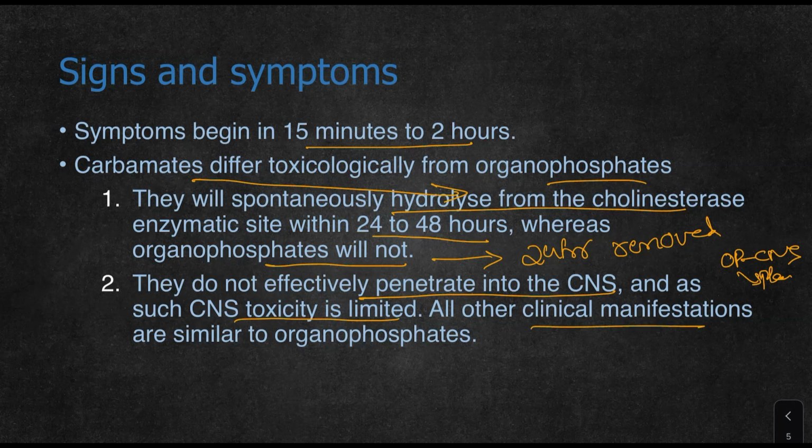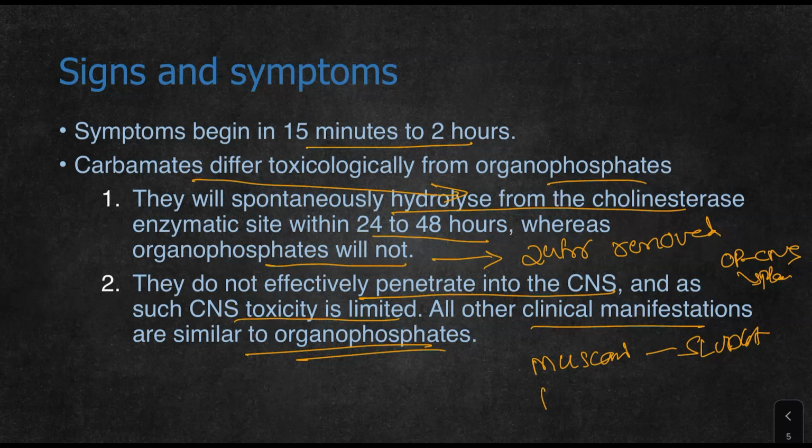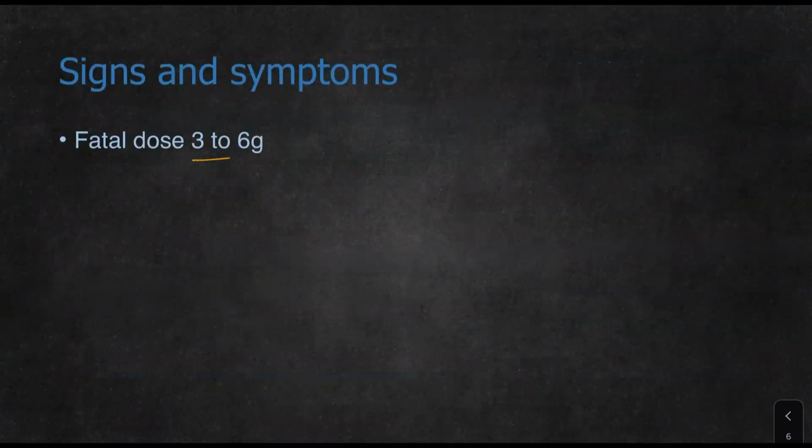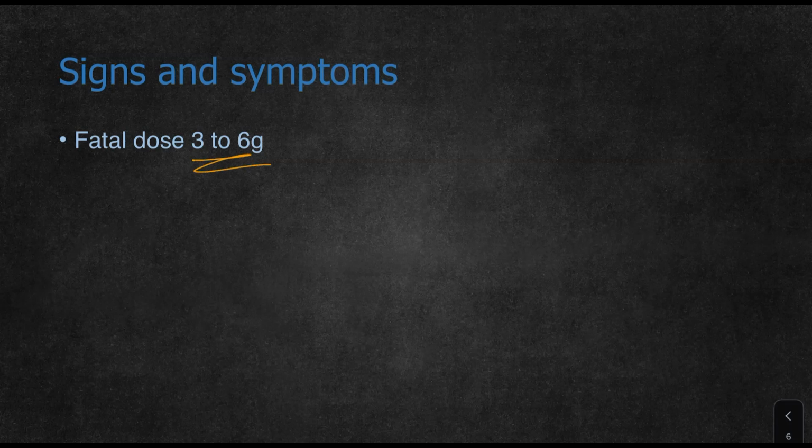All other clinical manifestations are similar to organophosphorus, like muscarinic symptoms, which have the acronym SLUDGE. Nicotinic symptoms of muscular fasciculation will be present, and CNS effects are similar to organophosphorus, but CNS symptoms are less in carbamates. The fatal dose is 3 to 6 grams of any carbamate.